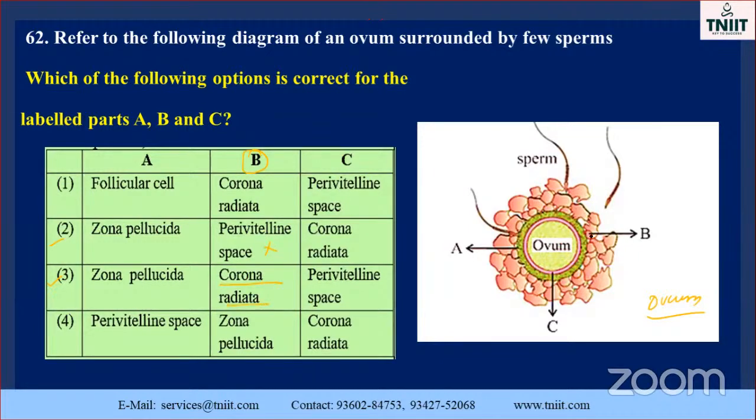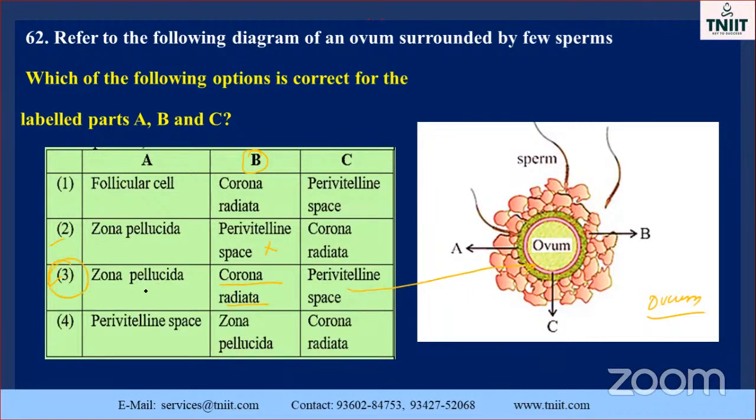This part is called the corona radiata. The inner part is called the zona pellucida. The outermost part is covered by the corona radiata. What about the innermost layer? Okay, perivitelline space. This is called the perivitelline space. Why is it called the perivitelline space? Between the ovum and the zona pellucida there is a space. That is called this part. So the third option is the correct answer.